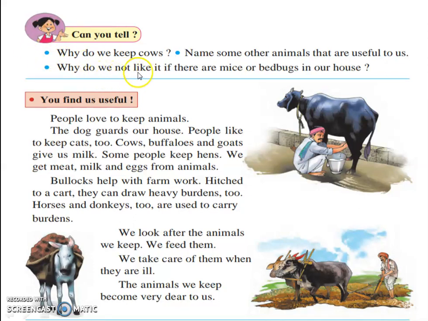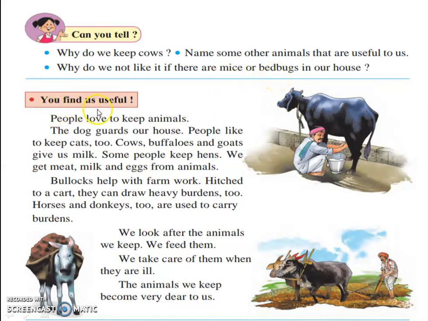Why do we not like it if there are mice or bedbugs in our house? Mice and bedbugs are harmful animals. We don't like them because mice destroy our stored grain and bedbugs suck our blood. So we don't like mice and bedbugs in our house.